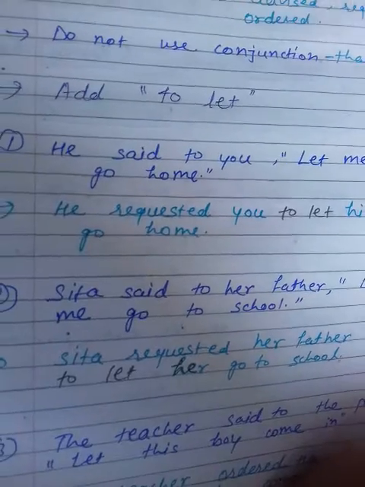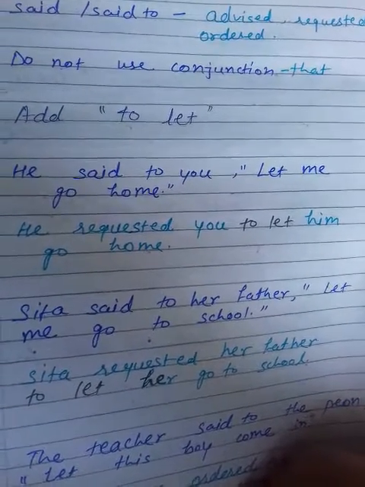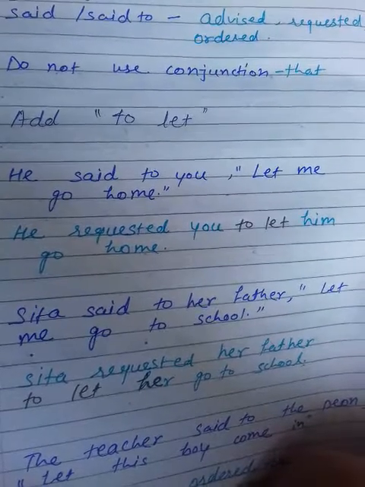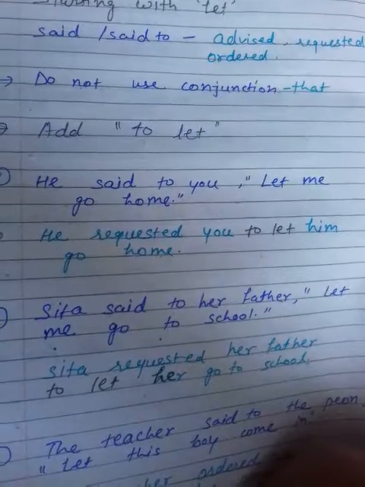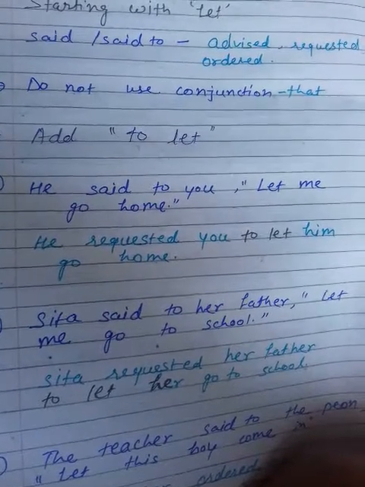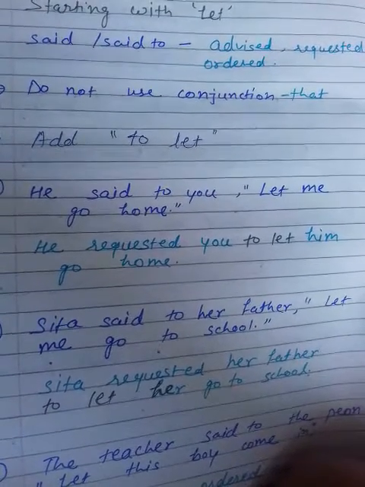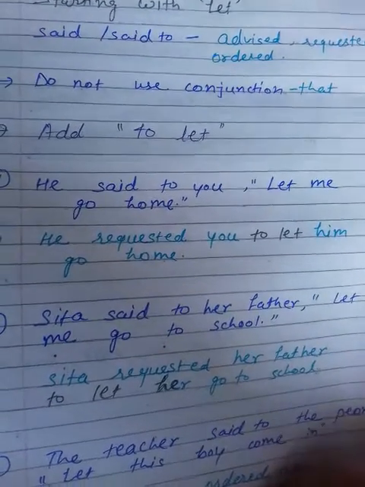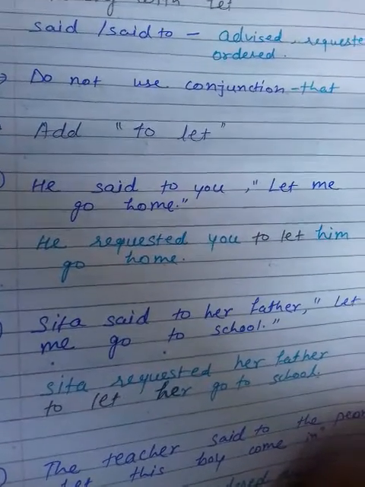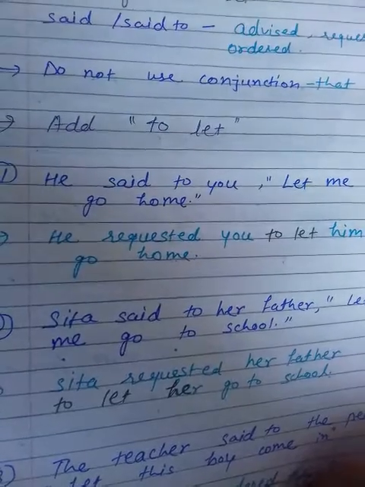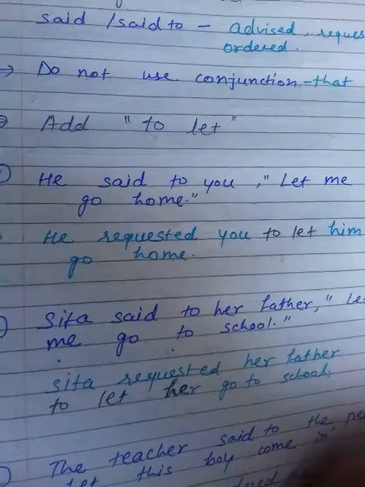Now see the first example. He requested you to let, and let changes into to let. Let me go home. उसने तुमसे कहा मुझे घर जाने दो. When we change it into indirect speech, we say: He requested you to let him go home. उसने तुमसे कहा था to let him go home कि उसे घर जाने दो.